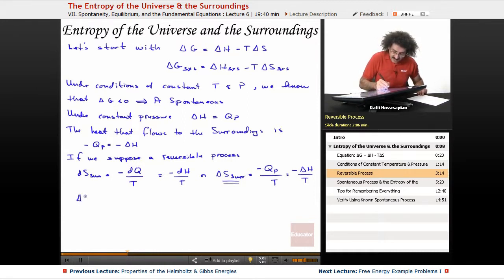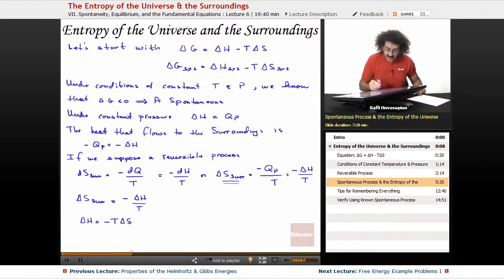Okay, so now, since we have delta S of the surroundings equals minus delta H over T, we can solve for the delta H. We're just going to move some things around. So we're going to get delta H equals minus T delta S. Okay, so now I'm going to take this delta H equals minus T delta S, and I'm going to put it back in for this delta H. And this is what I get.